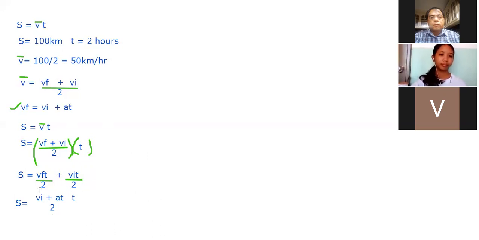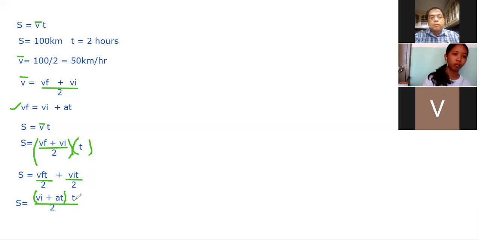So our V sub F, this V sub F is equal to V sub I plus AT. And this variable time, we multiply it.